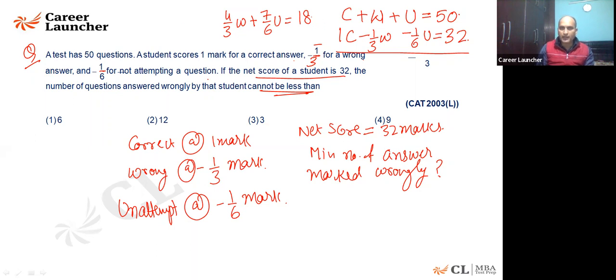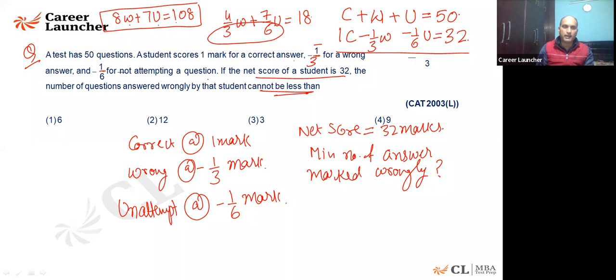So what I can do is take the LCM of these two values, which is 6. So I'll say 8W plus 7U is equal to 18 times 6, which is 108. This is the equation that is going to come. I hope it is clear to all of you now. I already cancelled the number of C here, the correct answers are of course deducted from this value. Now I'll find out the values of W and U.